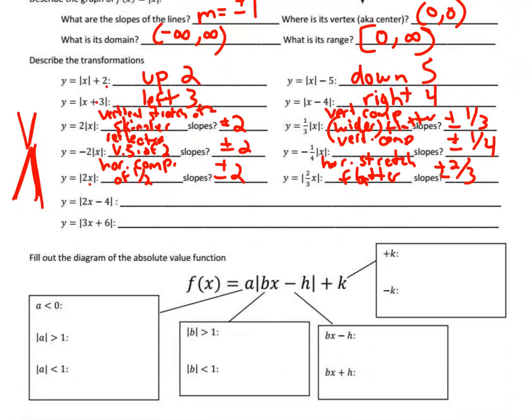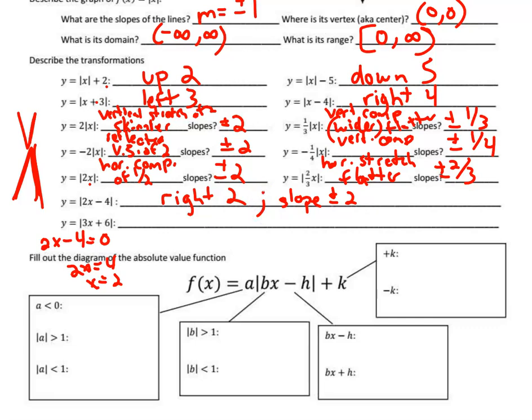If it's 2x minus 4, if you were to graph this, and I'm trying to think if we were supposed to graph these by hand or by using technology. If you were to graph this with technology, like this one, what makes 0? 2x minus 4 equals 0. You get 2x equals 4, or x equals 2. The vertex only moved right 2. So it moved right 2, which meant the slope was the number in front of the x, which was positive and negative 2.